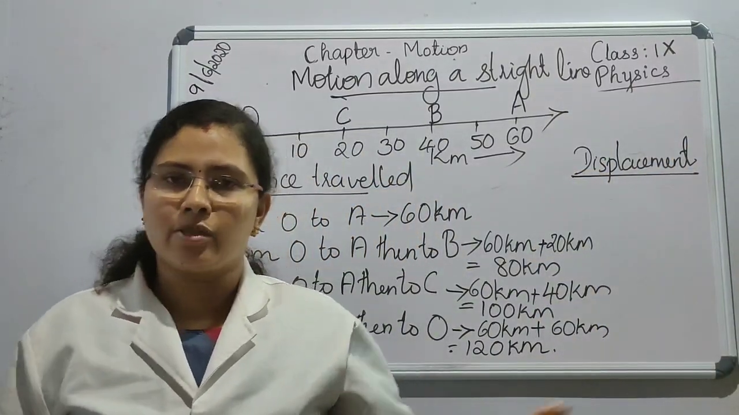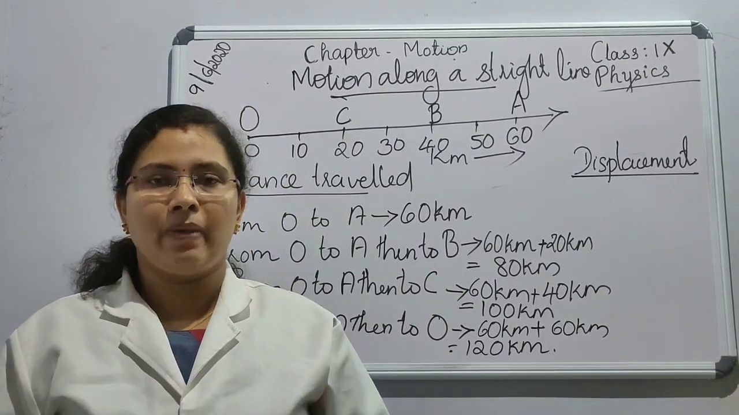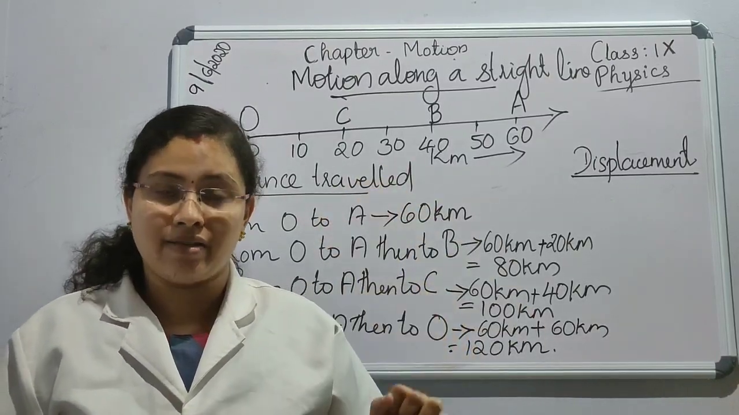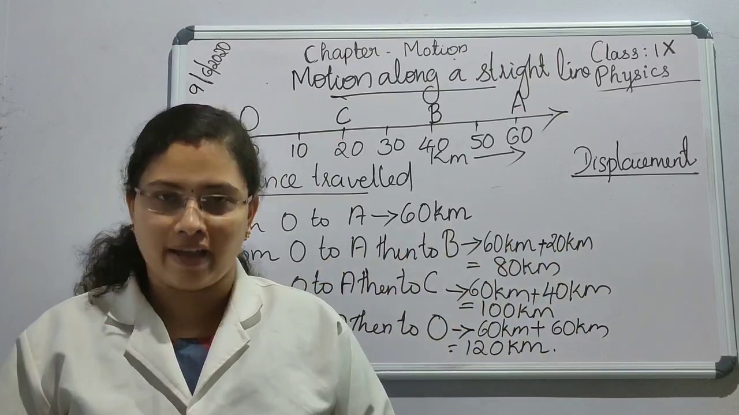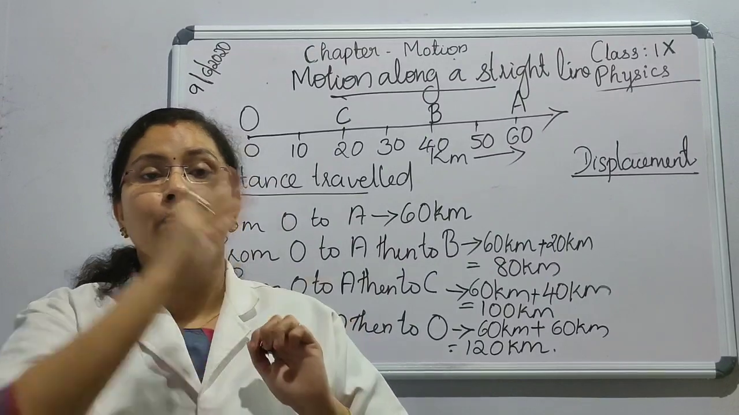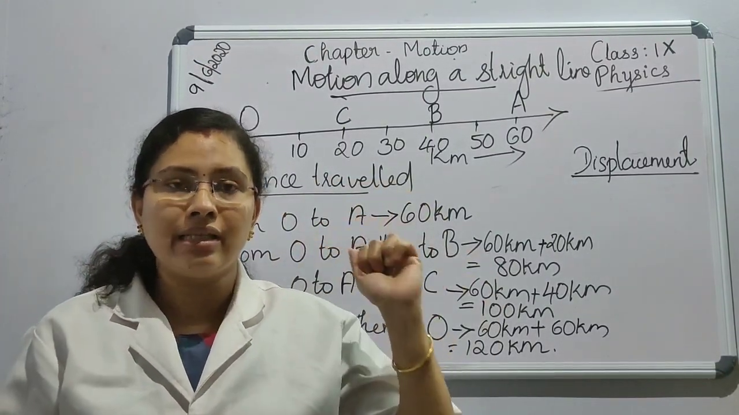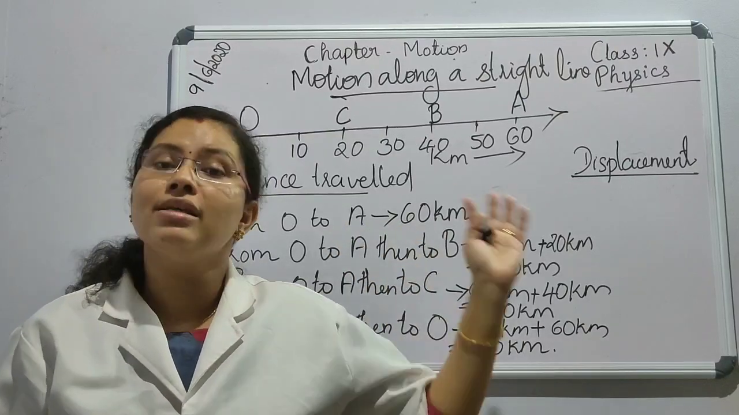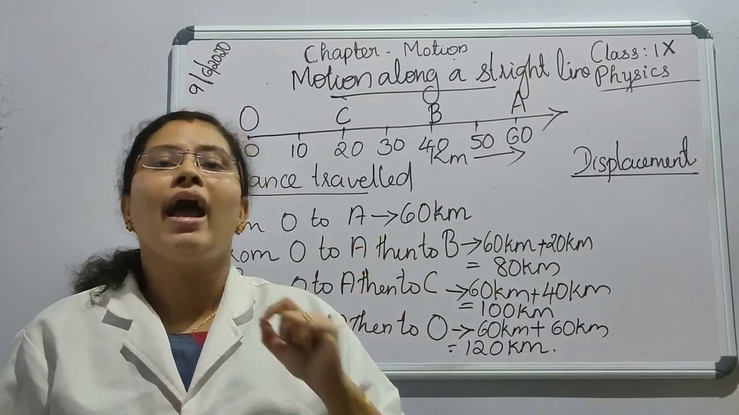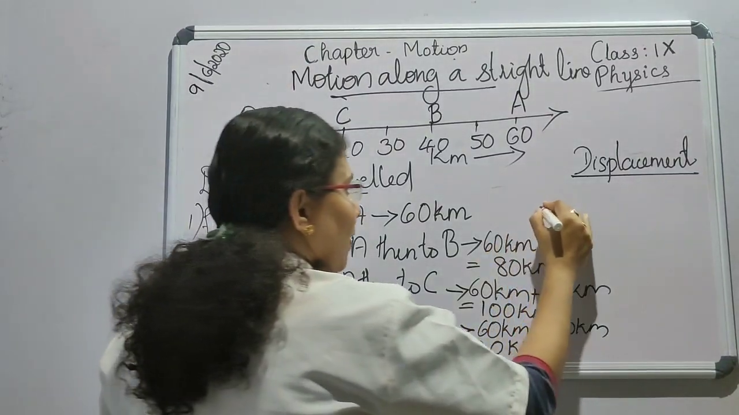Have you heard about the word displacement? In the case of displacement, we are calculating the shortest distance between initial and final position. Okay? We are not talking about the actual path length. We are considering the shortest distance covered as the displacement. The shortest distance between initial position and final position is the displacement. Let us see in each case what the displacement is here.